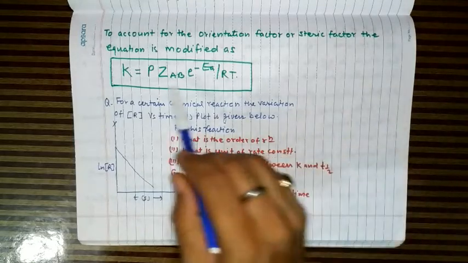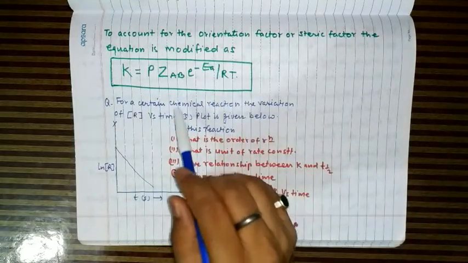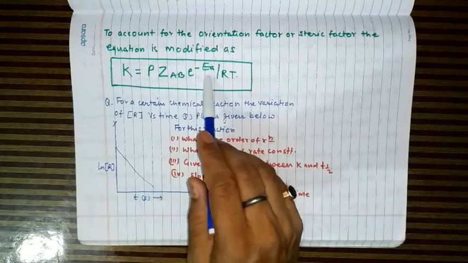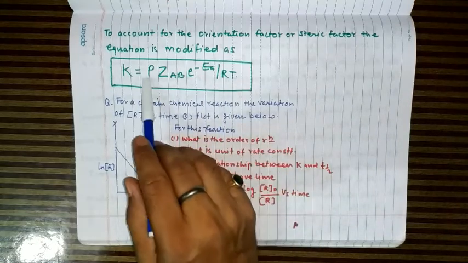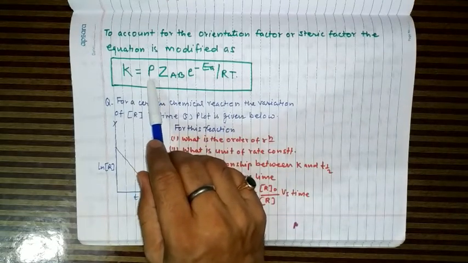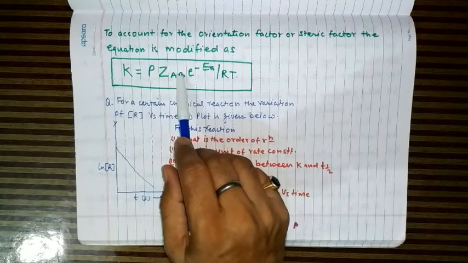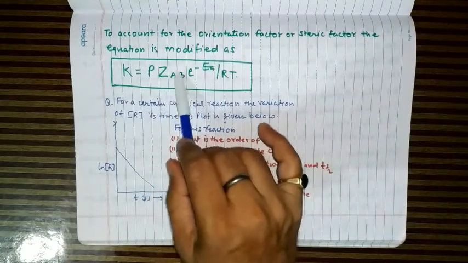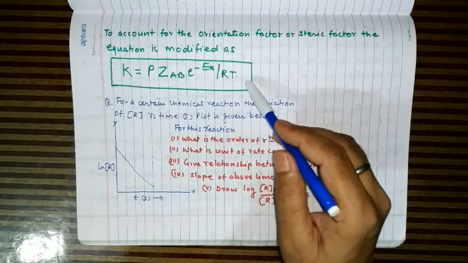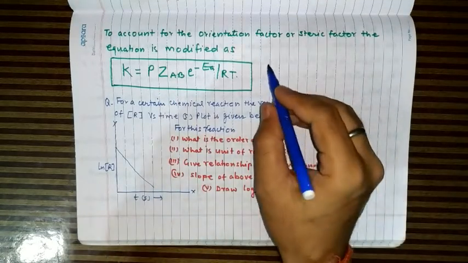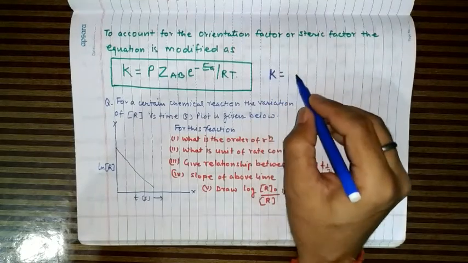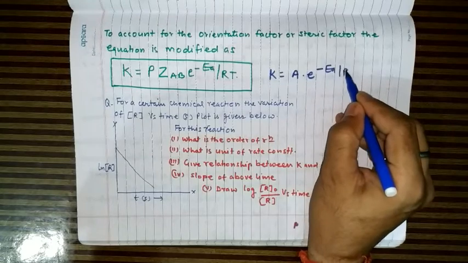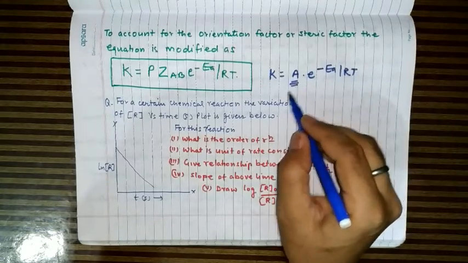So now the equation of the collision theory gets modified as K equal to P into ZAB e raised to power minus Ea upon RT, where P is the probability of proper orientation, ZAB is the collision frequency, and this is the part of the collision frequency which causes effective collisions. Now if you compare this equation with the Arrhenius equation, K equal to A into e raised to power minus Ea upon RT, then this A is the frequency factor.